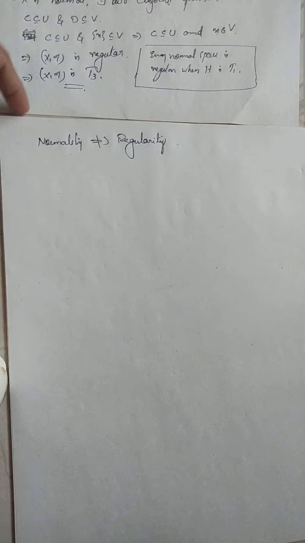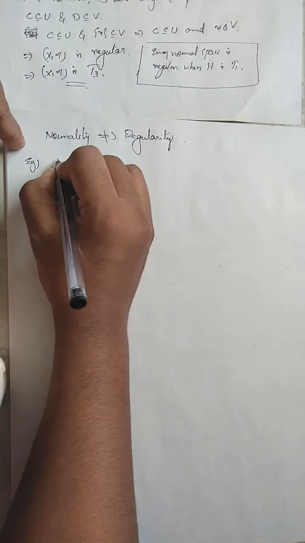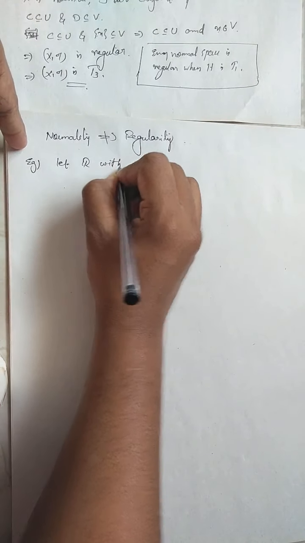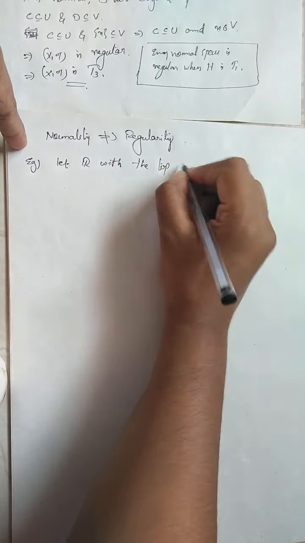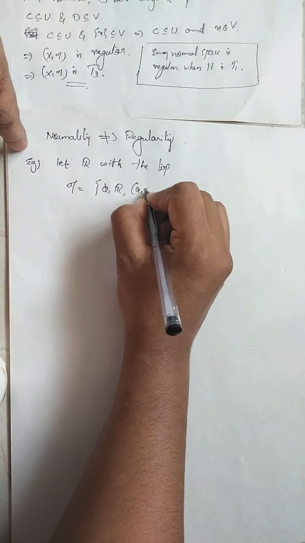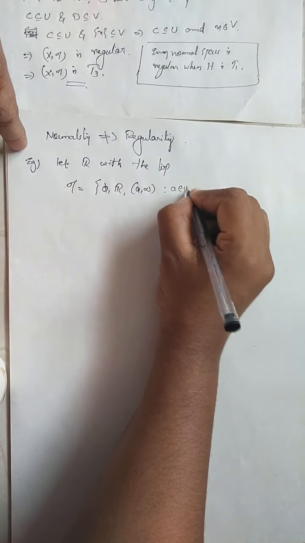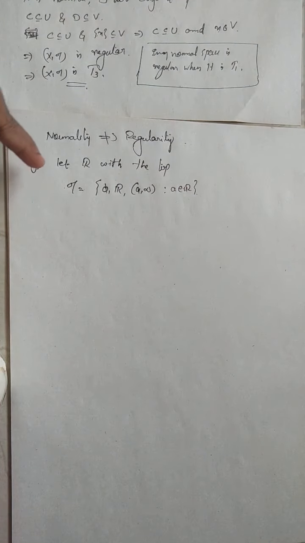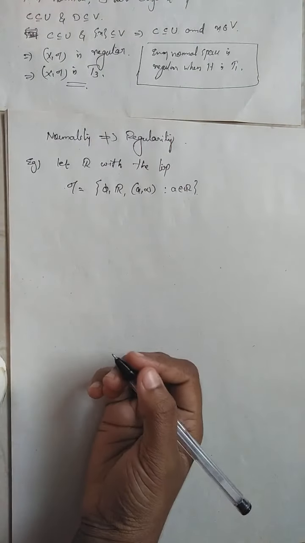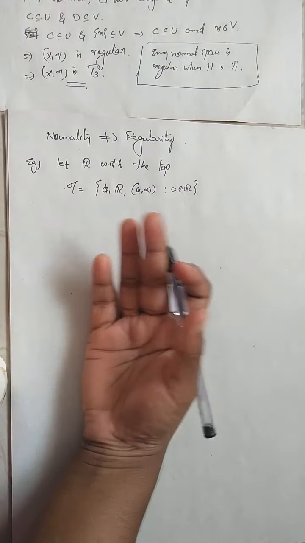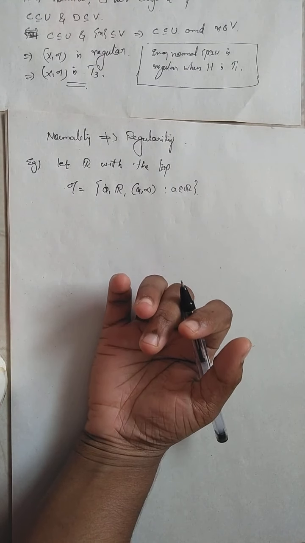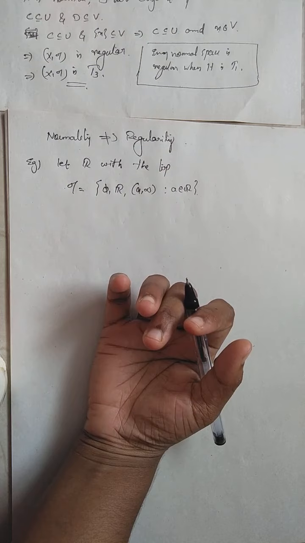For example, consider R with the topology tau equal to the empty set, R, and the set of all intervals of the form (a, infinity), a in R. Then R with this topology is a normal space but not regular. So in general, normality need not imply regularity. When a space is T1, then when it is normal it is regular.